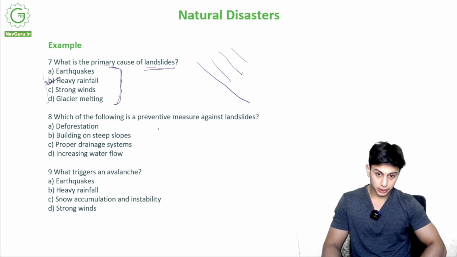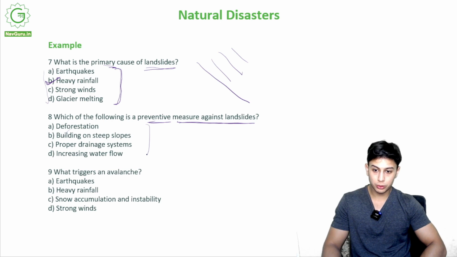Which of the following is a preventive measure against landslides? Okay, a preventive measure against landslides. Is it A, deforestation? Is it B, building on steep slopes? Is it C, proper drainage system? Or is it D, increasing the water flow?